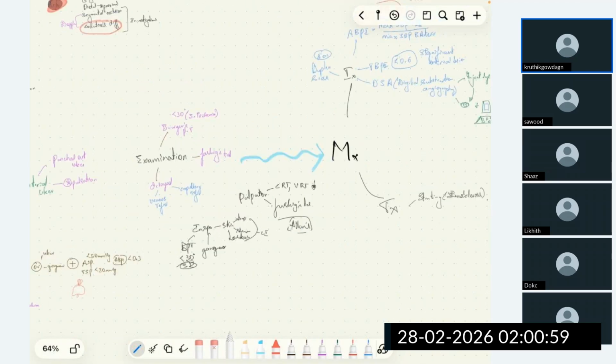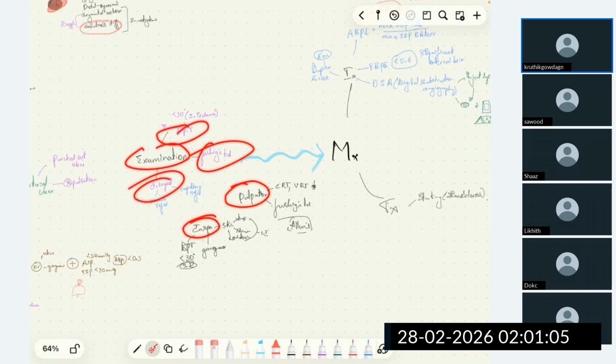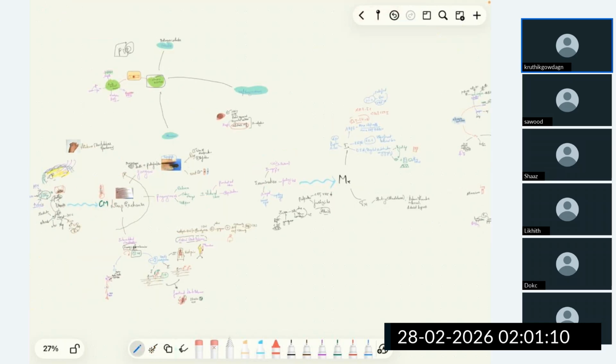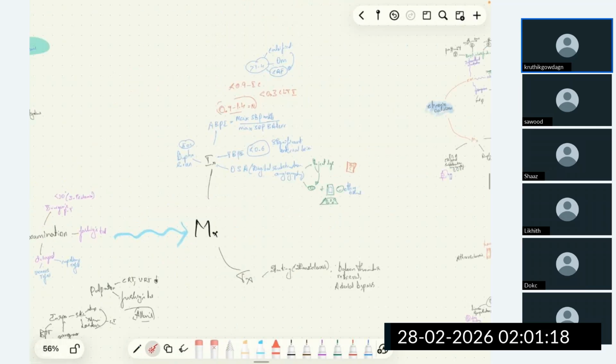So on examination, we can see inspectory findings and palpatory findings, Buerger's test, Fishick's test, and delayed capillary and venous refilling. This is about the clinical manifestations of PVD, that is peripheral vascular disease due to atherosclerosis. How to manage this condition? We have investigation and treatment.